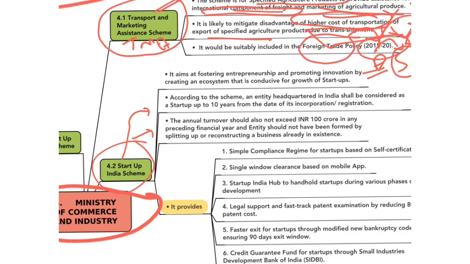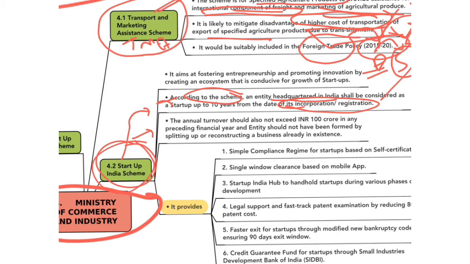Let us go into another famous and important scheme, the Startup India scheme. Before entering into the details of the scheme, let us know the definition of startup first. According to the scheme, a startup is an entity headquartered in India. Startup should be headquartered in India, and the entity should not complete 10 years from the date of its incorporation or registration. This means the entity should not exceed the period of 10 years from the date of its incorporation to get recognized as a startup.